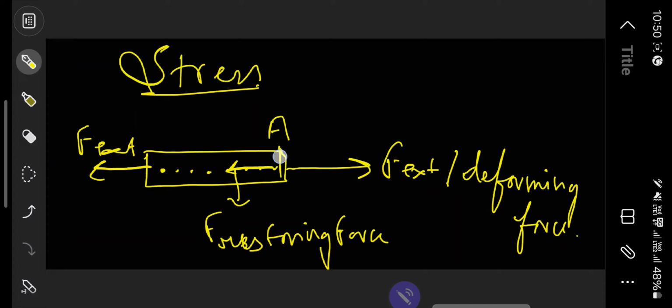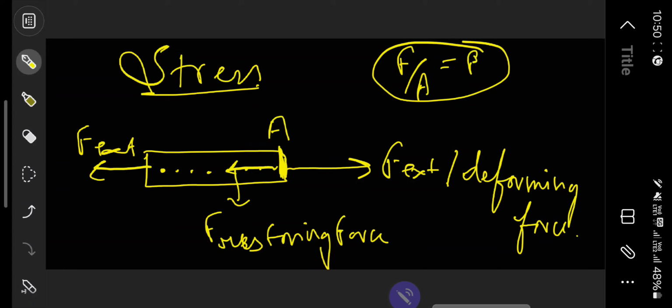Now we know that both these kinds of forces are acting upon some area over here, right? And through definition we know that force upon area is nothing but pressure. Fine, this is known to us. But here, what is stress? Pressure is basically force upon area, but in this case it is external force upon area.